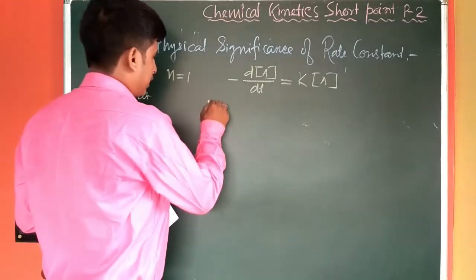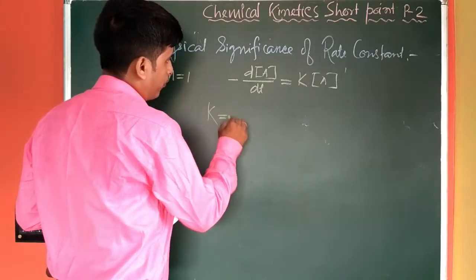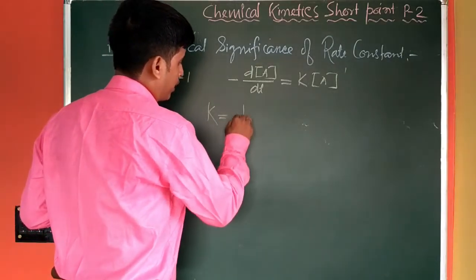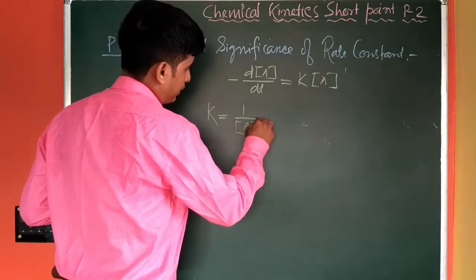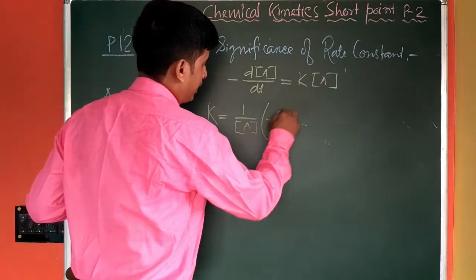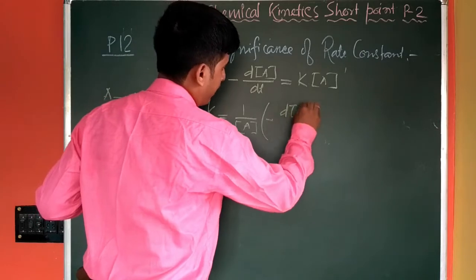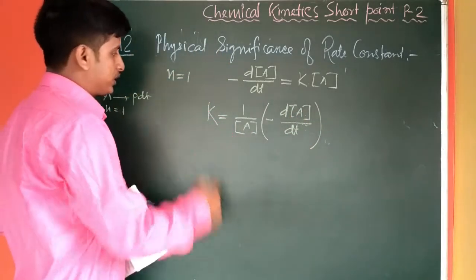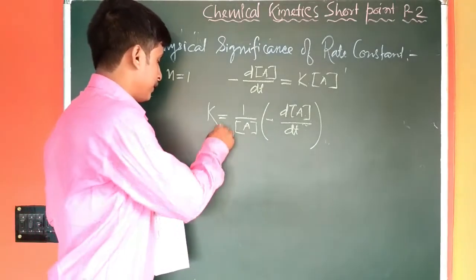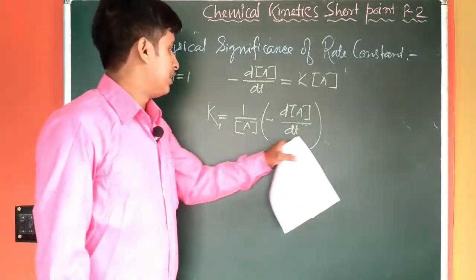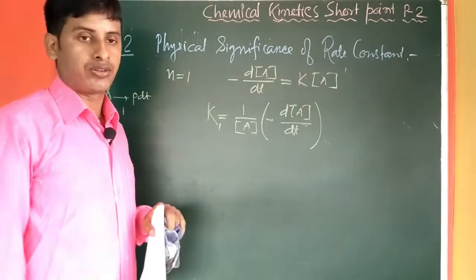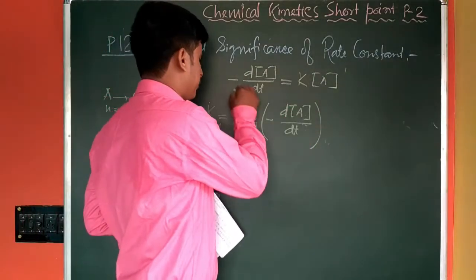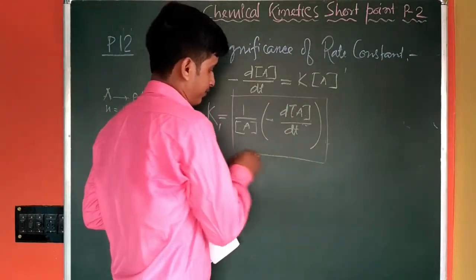So we can rewrite like this: K equal to 1 by concentration of A into minus dA by dt. So this is the rate constant for first order reaction. Now what is the physical significance of this expression?